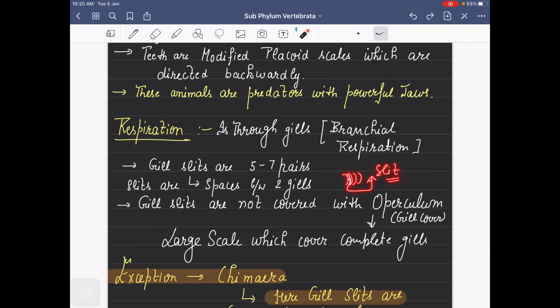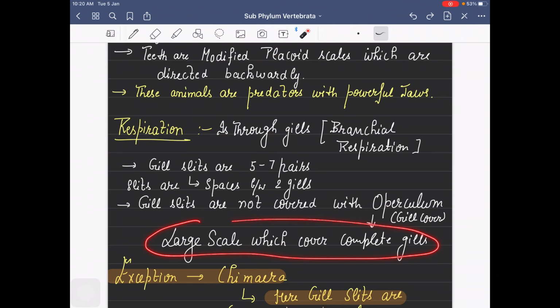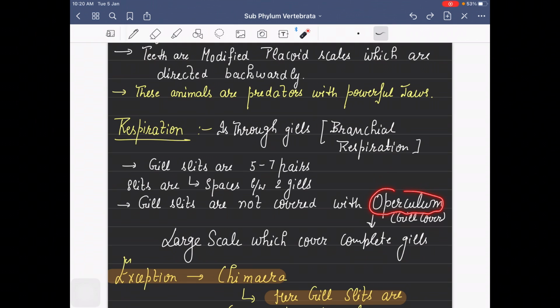So a slit is basically a space between two gills, and they are not covered with operculum. Operculum usually protects the facial structure. It is a bony structure which protects the gills as well as the facial structure, but it is not present in cartilaginous fishes.